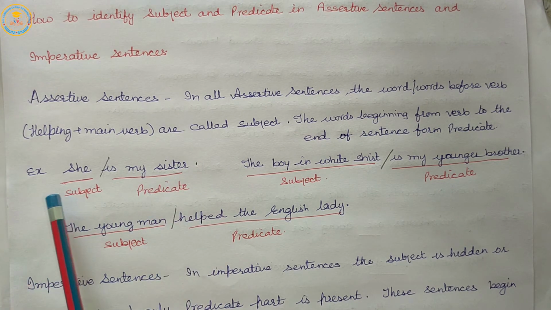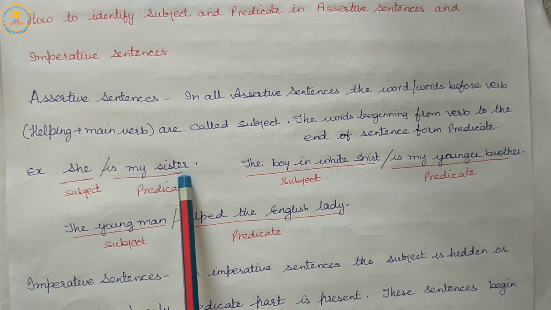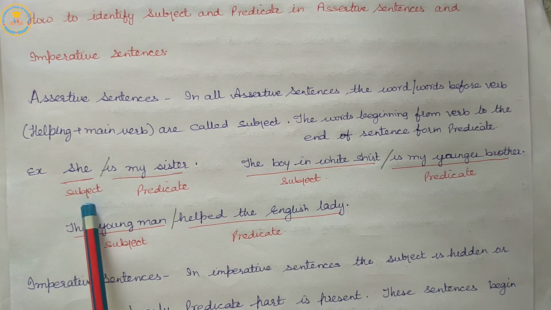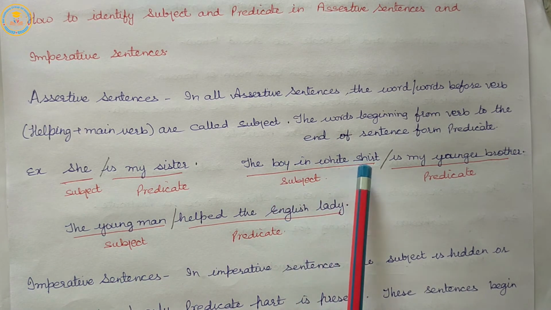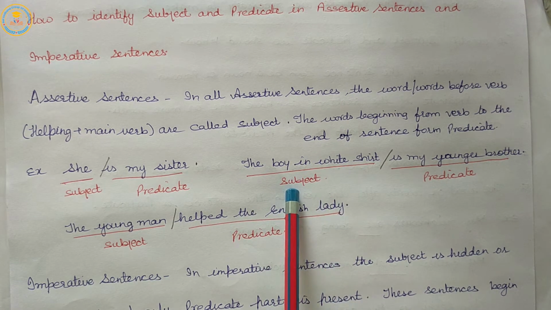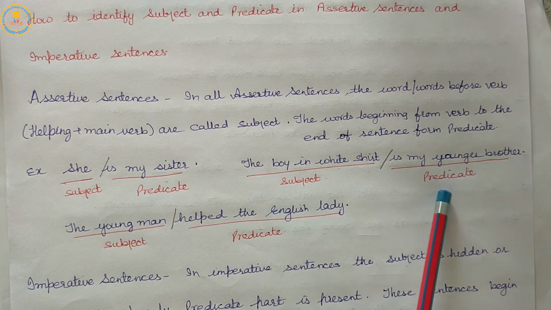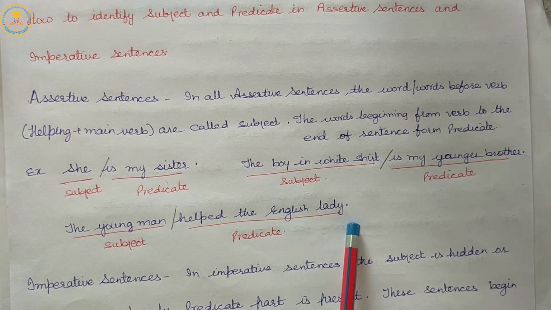Let us see the example. She is my sister. She is subject, is my sister, predicate. The boy in white shirt is my younger brother. The boy in white shirt is subject, is my younger brother, predicate. The young man helped the English lady.